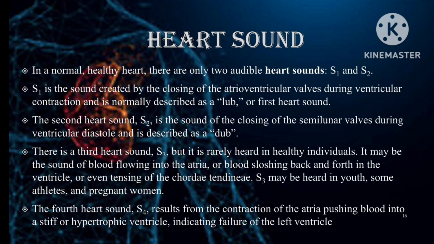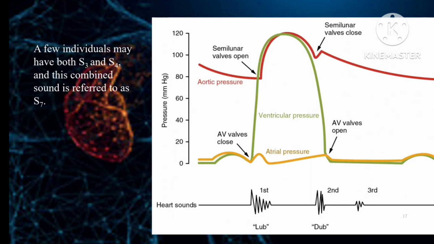There is a third heart sound, S3, but it is rarely heard in healthy individuals. It may be the sound of blood flowing into the ventricle or blood sloshing back and forth in the ventricle. The fourth heart sound, S4, results from the contraction of the atria pushing blood into a stiff or hypertrophic ventricle, indicating failure of the left ventricle. A few individuals may have both S3 and S4, and this combined sound is referred to as S7.